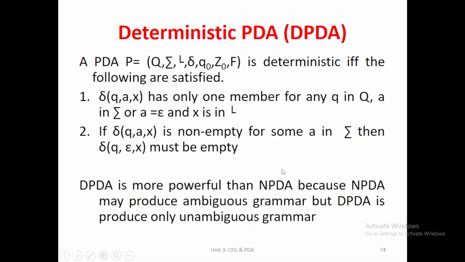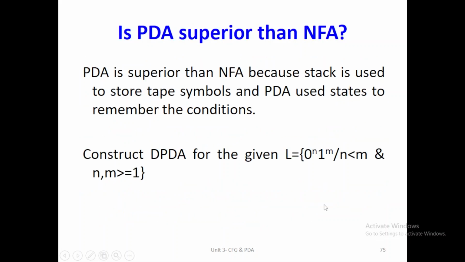So an NPDA may produce an ambiguous grammar because there may be the possibility of more than one output state for an NPDA. But a DPDA produces only one output state. So a DPDA always produces an unambiguous grammar. So in this comparison, DPDA is more powerful.